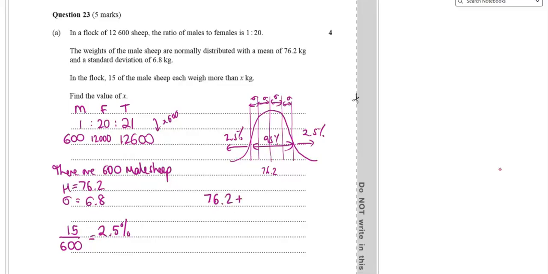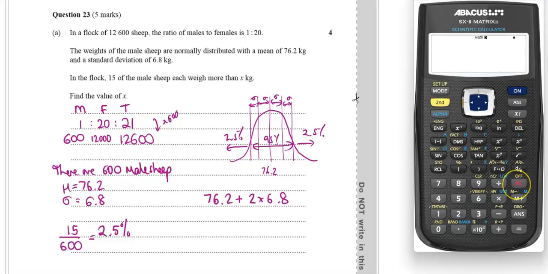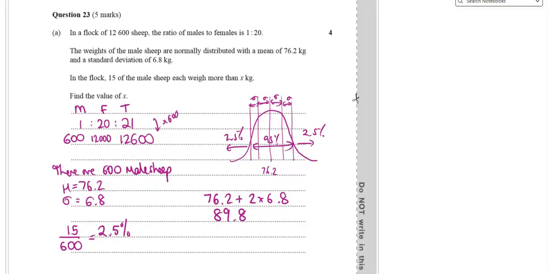So the mean plus 2 lots of the standard deviation in our calculator: 76.2 plus 2 lots of 6.8 is 89.8. So X equals 89.8 kilos.